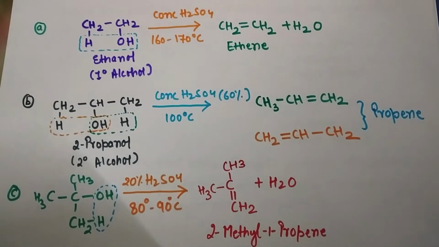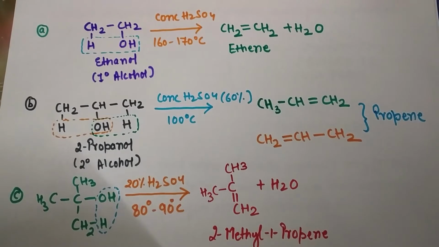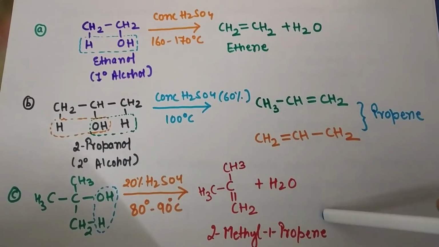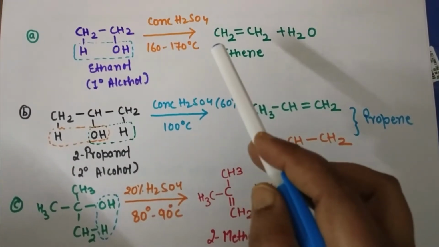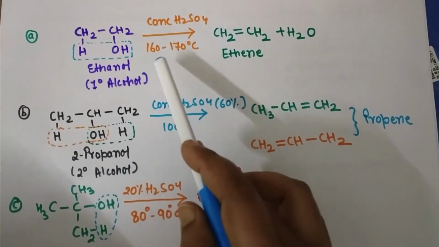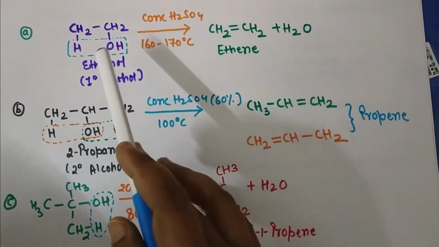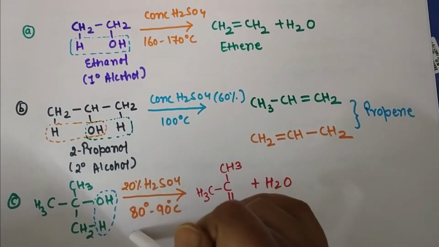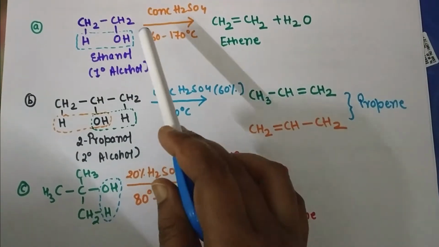As Saytzeff rule is based on the dehydration of alcohol, here you can see the example to understand this rule. According to the Saytzeff rule only the dehydration of alcohol takes place. So here you can see the example of primary, secondary and tertiary alcohol dehydration.